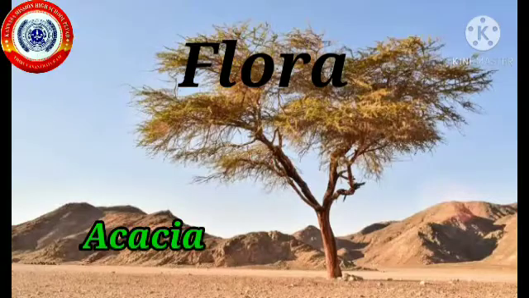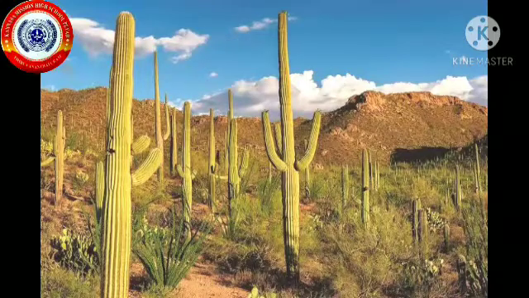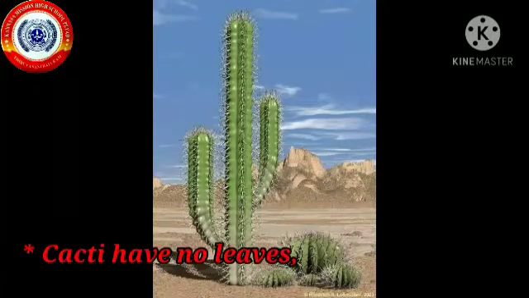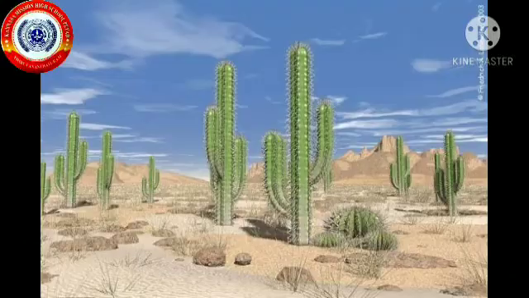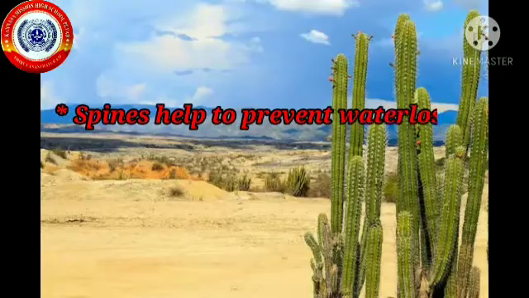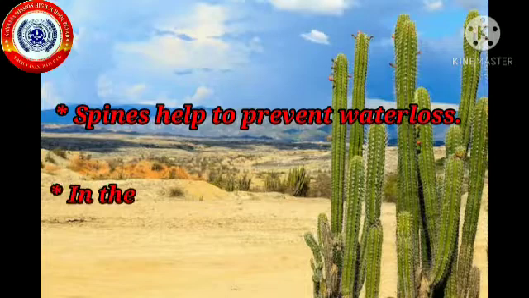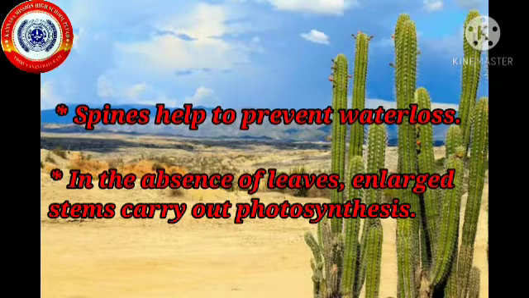Cacti, acacia, etc. form the common vegetation in these dry lands with very high temperature and dry winds. The cacti have no leaves, only fleshy stem. Most species of the cacti have lost their true leaves, retaining only spines, which are highly modified leaves. The spines help to prevent water loss by breaking the effects of the wind. In the absence of leaves, enlarged stems carry out photosynthesis.